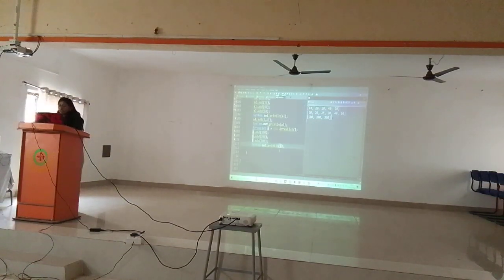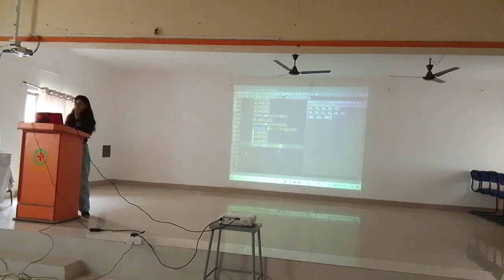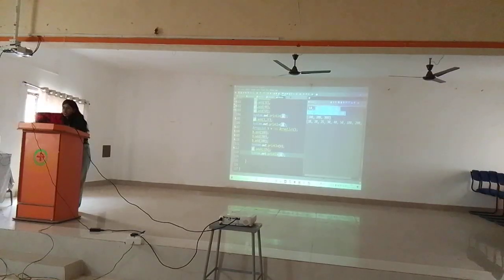Now I want to add both the arrays. How to add? Take the first array reference AL dot add. What do you want to add? Add all the elements which are present inside B. After adding, I have to print. That's all. Now, first array, second array, this is my final array. This is how I can add.